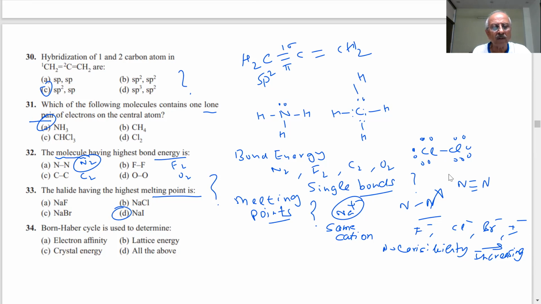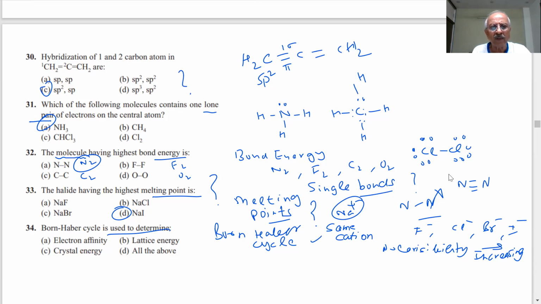Important questions are coming, different types of questions. The next question: Born-Haber cycle is used to determine. Now, what is a Born-Haber cycle, student? It is used to determine the lattice energy. That is enthalpy. What can you use the Born-Haber cycle to determine?